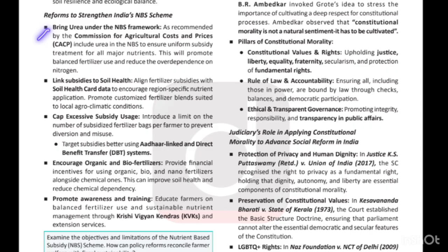So this is one of the suggestions by the CACP, so that the farmers will use it in a balanced manner and reduce the over dependence on urea, nitrogen.